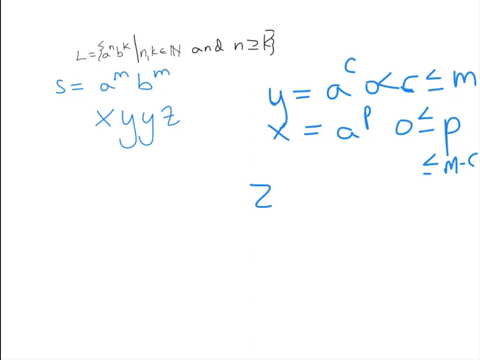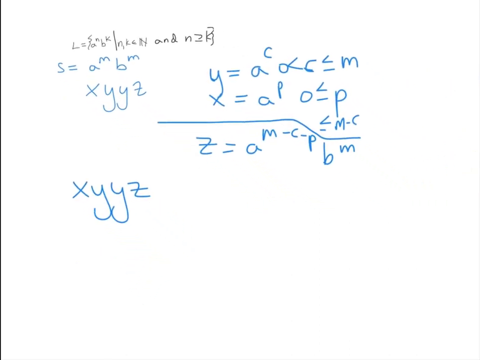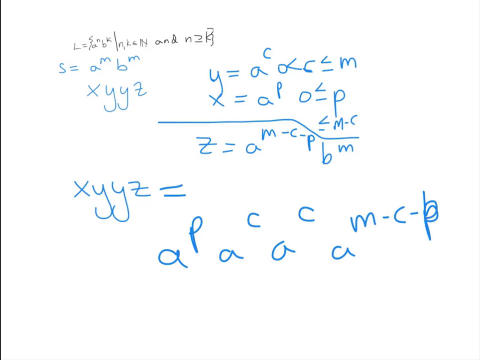And Z is going to be everything else. So Z is going to be a to the M minus C minus P, that's all leftover A's, followed by B to the M. So if we look at X, Y, Y, Z in this case, what we get is that X, Y, Y, Z equals, well, X is a to the P, and Y is a to the C, and then another a to the C, and then Z is a to the M minus C minus P, that's a P, B to the M.